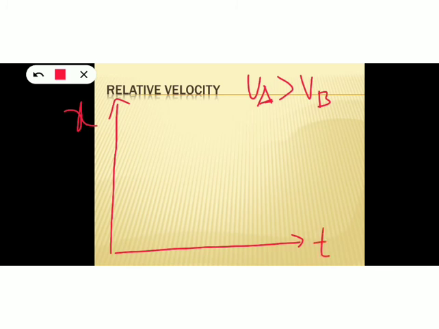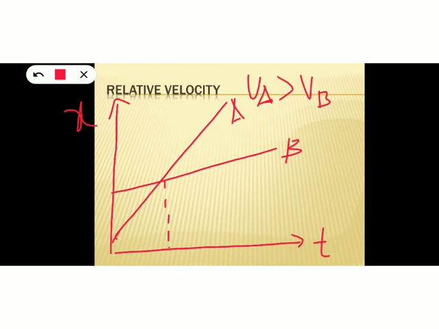Our position time graph will look like this. This is the position time graph for object A, and this is the position time graph of object B. So one graph will be steeper than the other graph. Okay, and both of them meet together at a certain time.